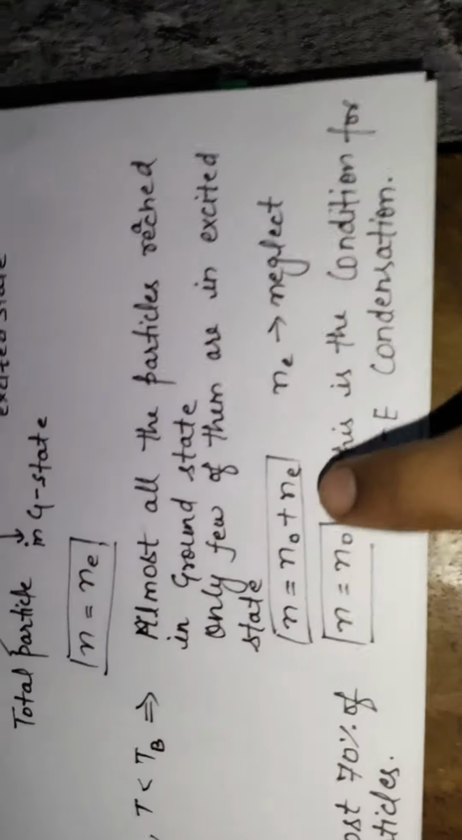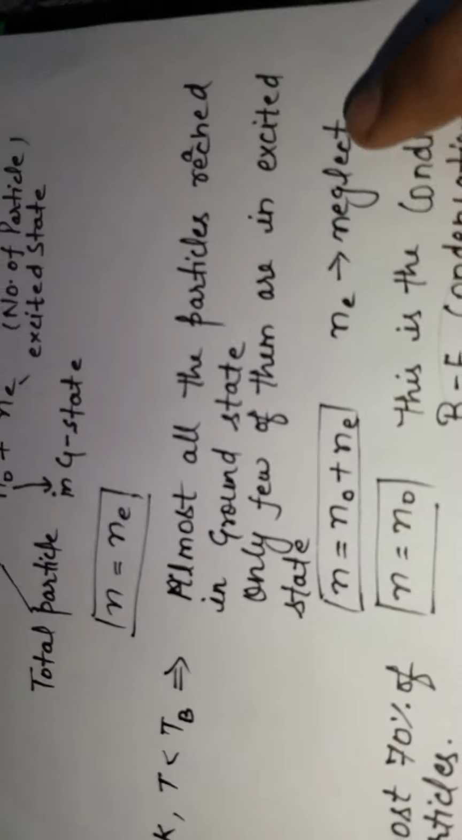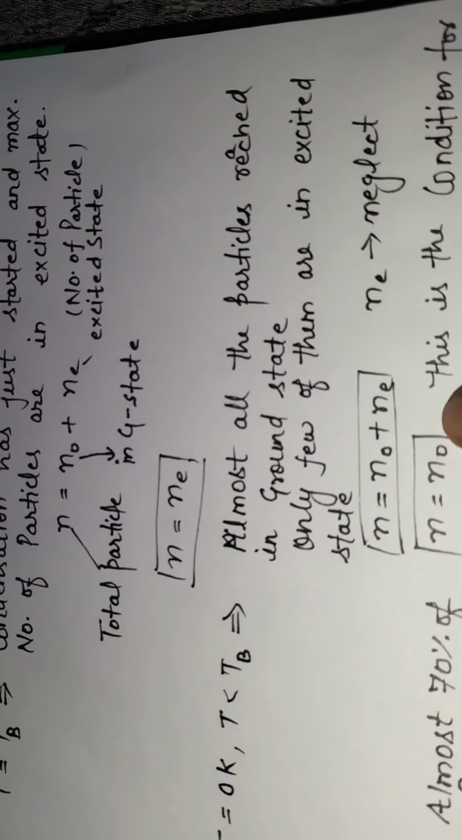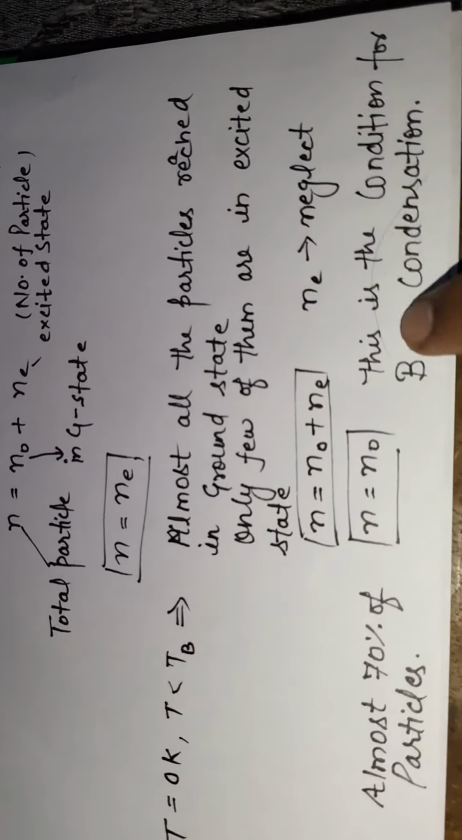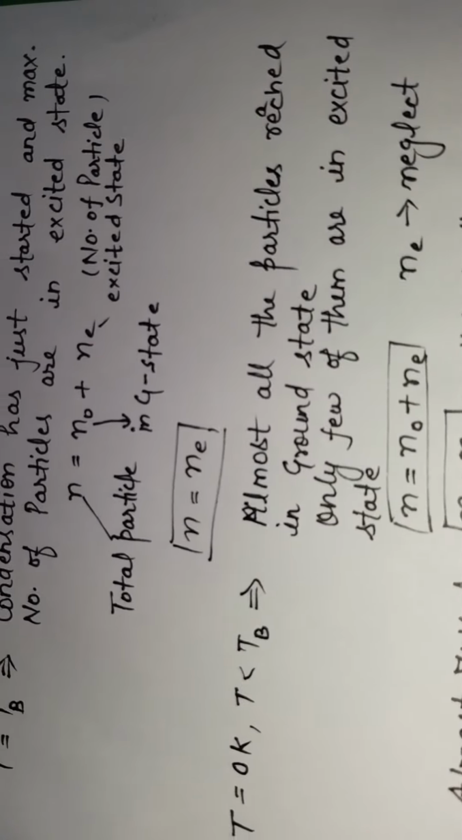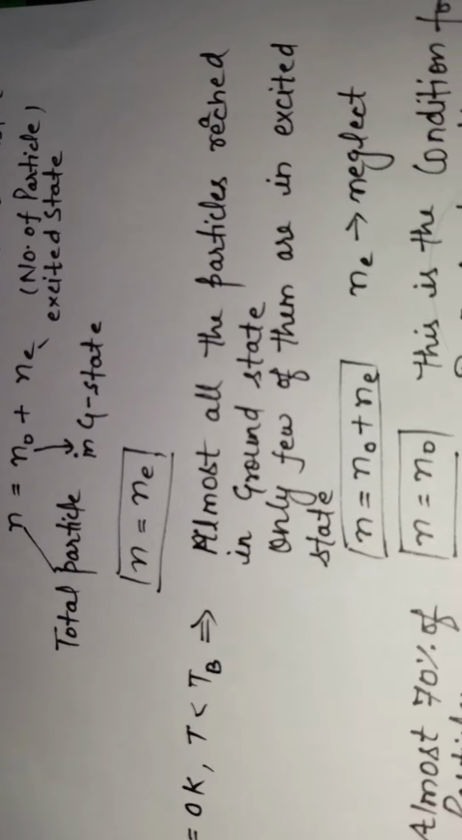So N is equal to N naught plus Ne. Ne can be neglected because all the particles are moving down to the ground state. So N is equal to N naught. This is the condition for Bose-Einstein condensation. Almost 70% of the particles from the excited state are moving down to the ground state.